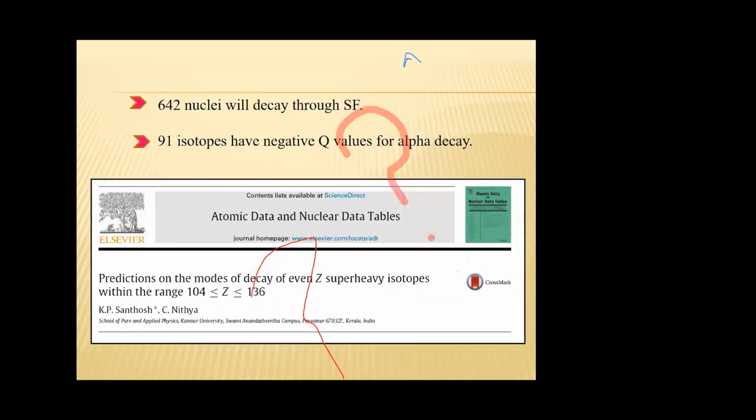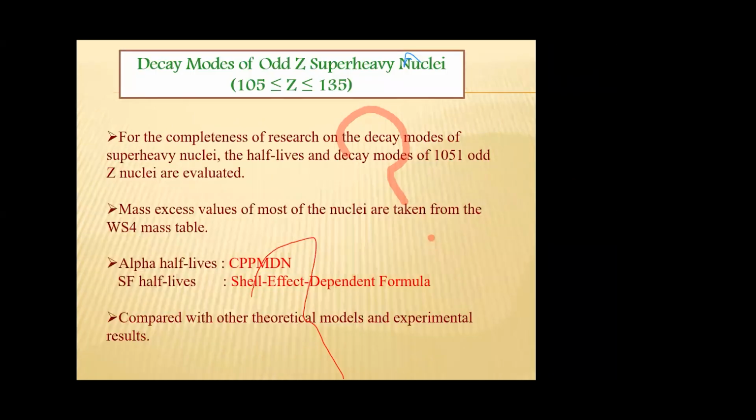642 nuclei will decay through spontaneous fission. 91 isotopes have negative Q-value for alpha decay. That is, these 91 nuclei are stable against alpha decay. For the completeness of our research, we predicted the decay modes of all odd Z nuclei. Z value ranges from 105 to 135. We have computed half-life and decay modes of 1051 odd Z nuclei.